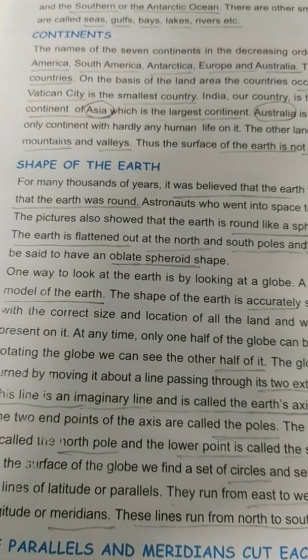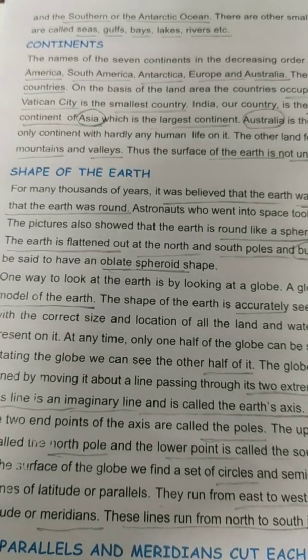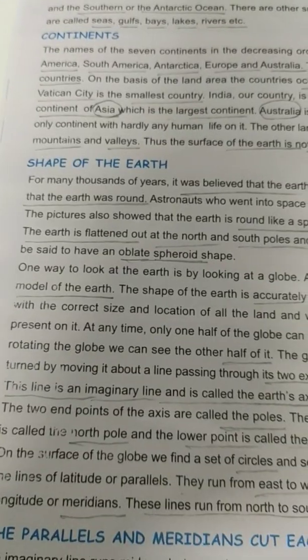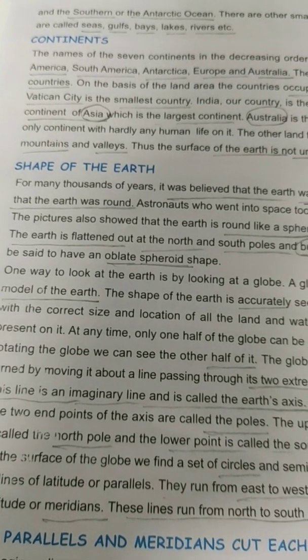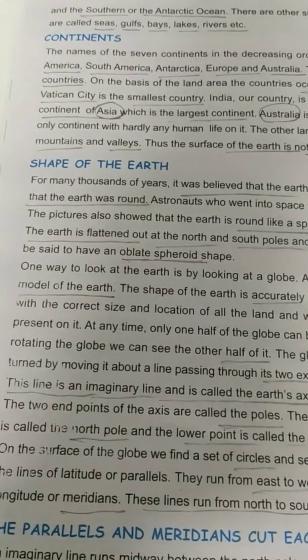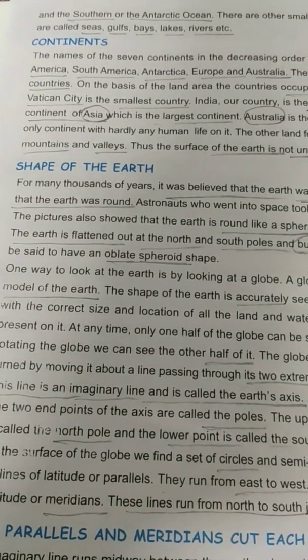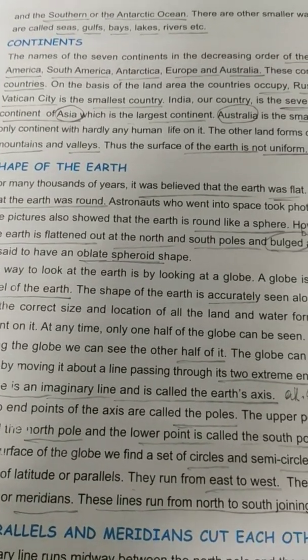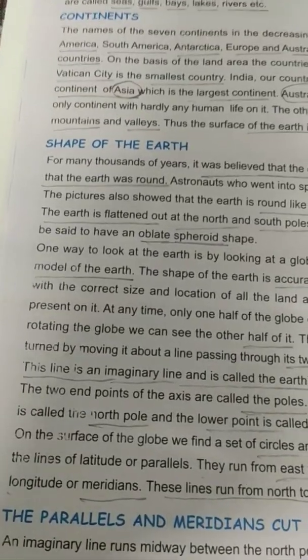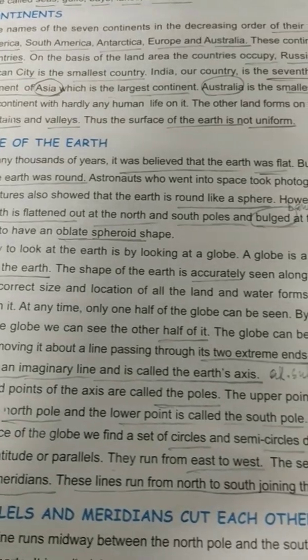By rotating the globe, we can see the other half of it. The globe can be turned by moving it about a line passing through its two extreme ends. This line is an imaginary line and is called the Earth's axis. The two endpoints of the axis are called the poles.